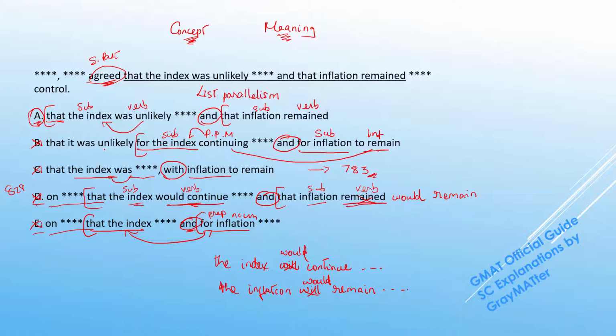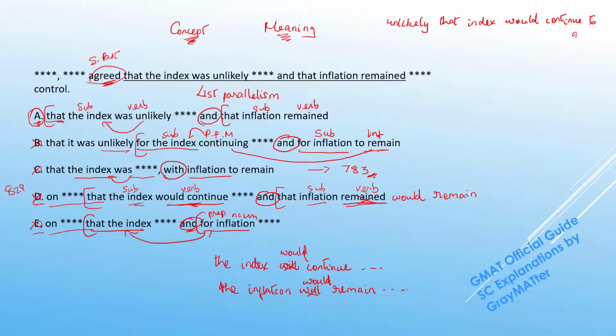But in B, D, and E, the unlikely and the unlikelihood is now applicable to both the index and the inflation. So if you look at the logic of B, D, and E, the logic would mean that it was unlikely that the index would